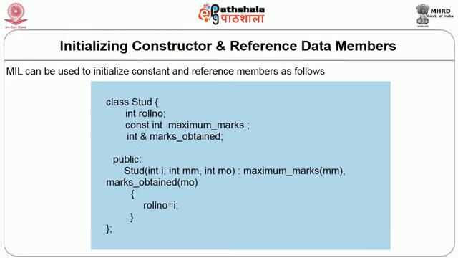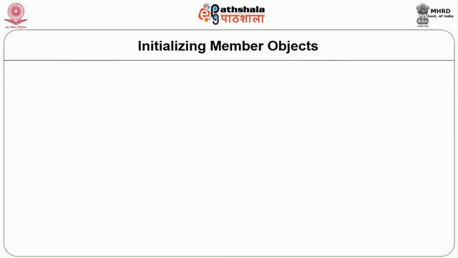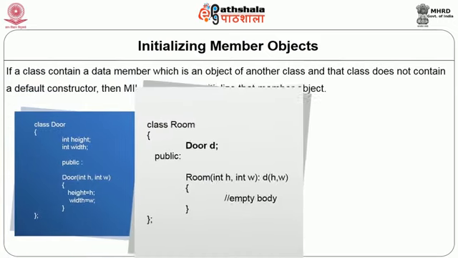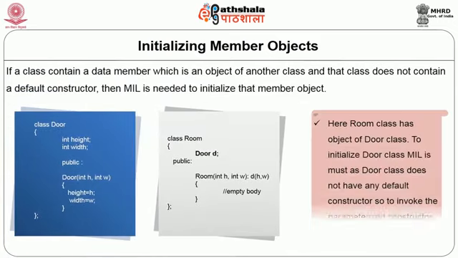How do we initialize these data members using member initialization list? That you can see in the example. Another case where the use of member initialization list becomes mandatory for the initialization is that if the data member of a class is the object of another class, then also the initialization of such a member has to be done with the help of member initialization list.